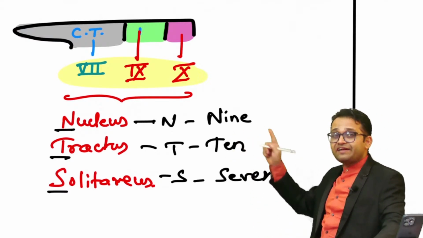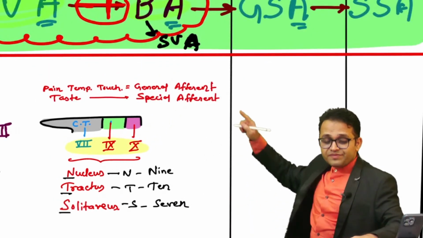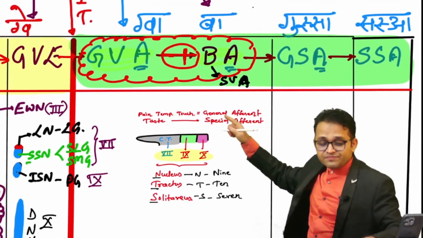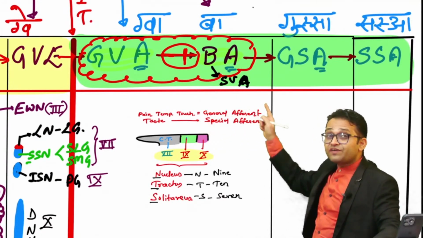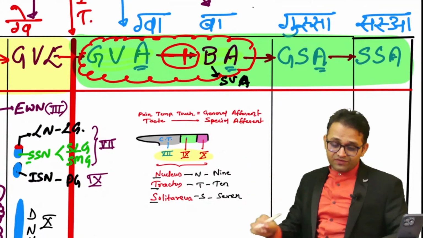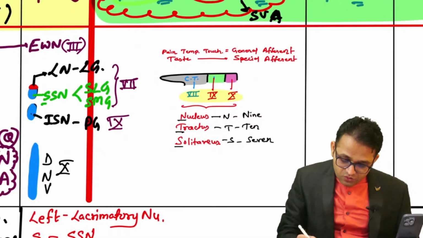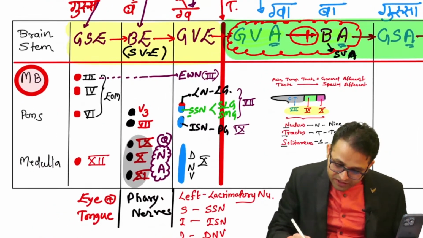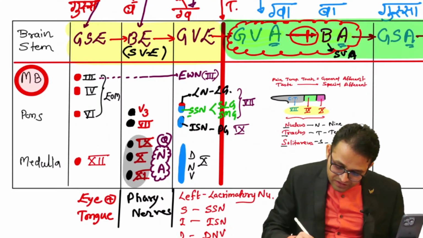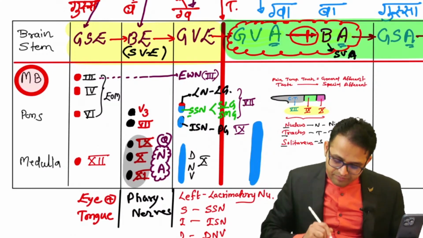What do you have to remember? 9, 10, 7. So which cranial nerves are under general visceral afferent and special visceral afferent? Your answer is 9, 10, 7, that is the nucleus tractus solitarius. And where are these located? The seventh nerve is located in the pons, but the 9th and 10th are in the medulla.